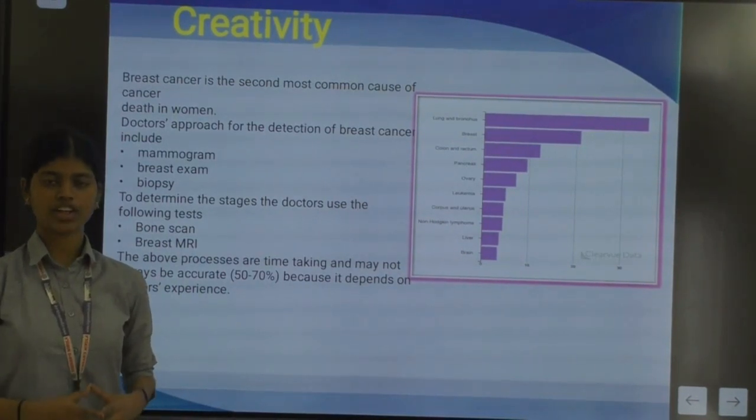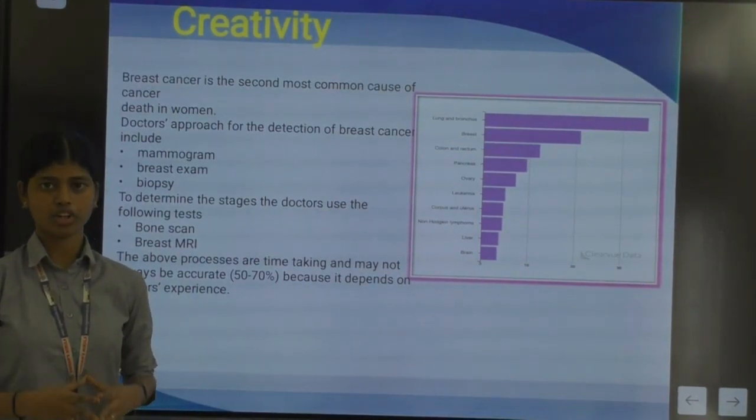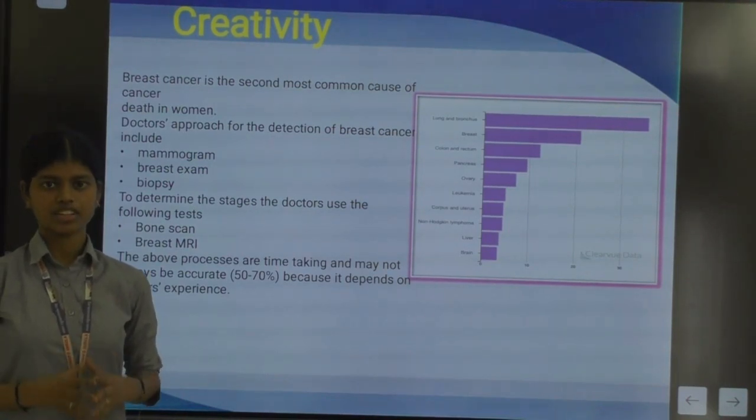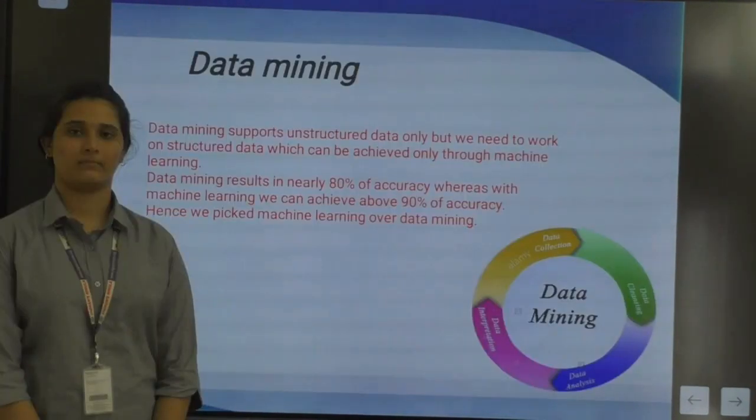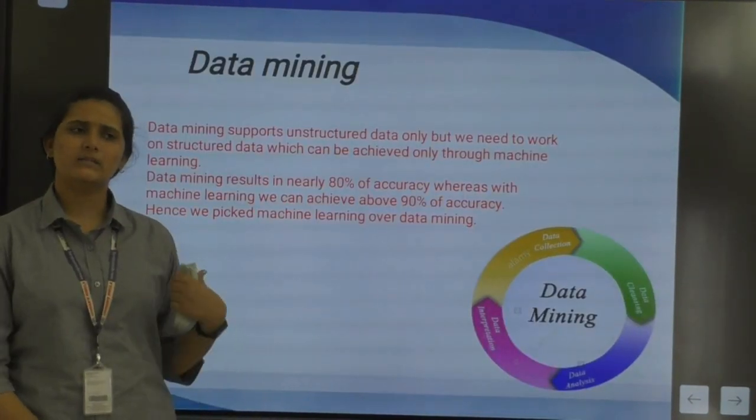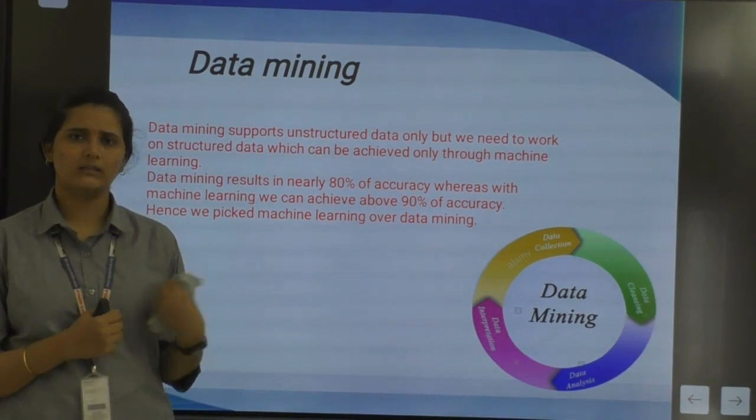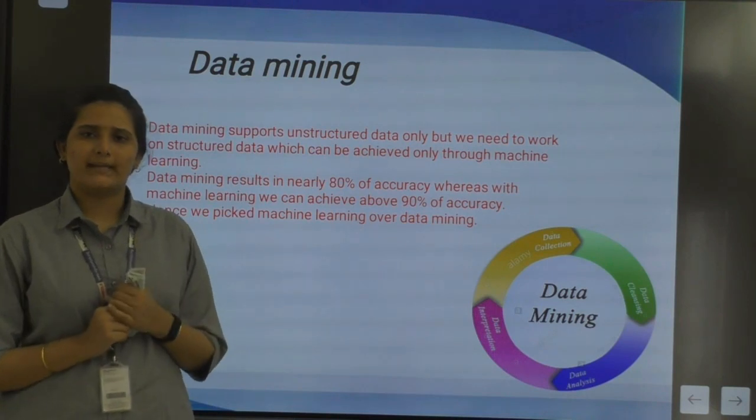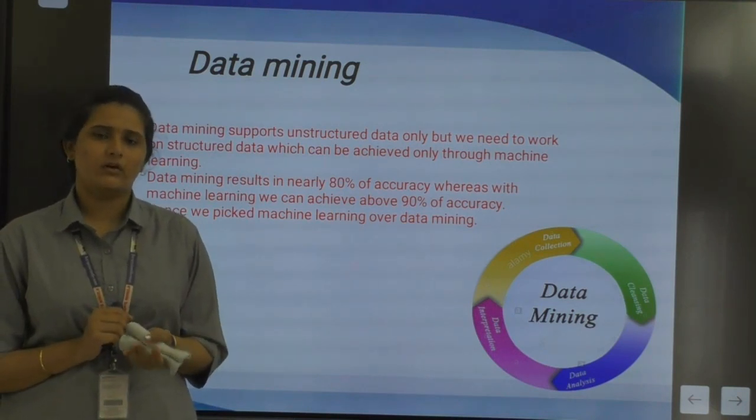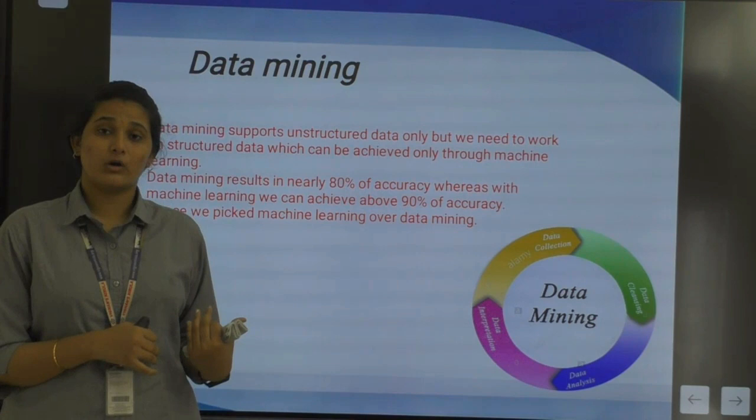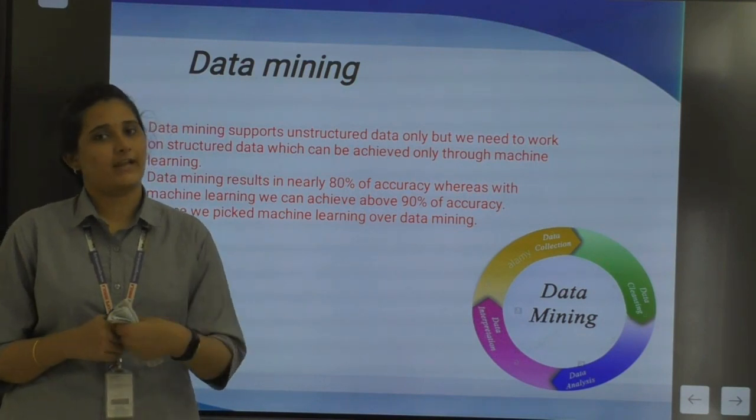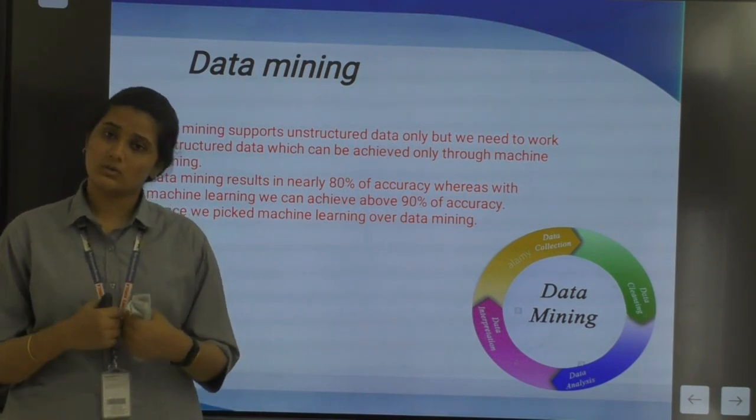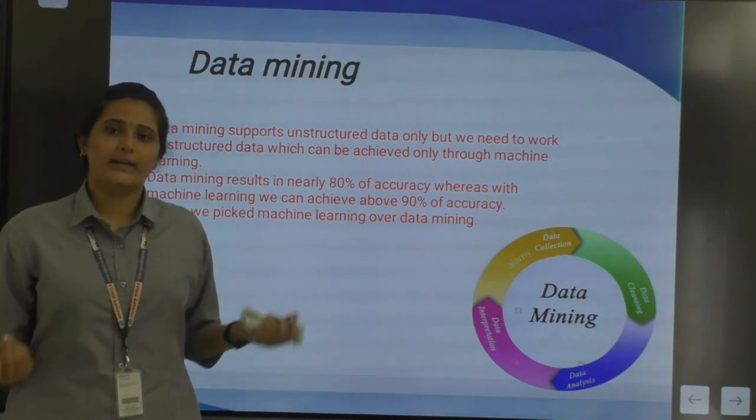Early diagnosis with accurate prediction can be achieved using automation, which helps in determining the stage early in time. Techniques like data mining and machine learning can be used to solve this problem. Data mining deals with unstructured data, but we have our data in structured format. This can be achieved using machine learning. Through data mining, we achieve only an accuracy level of 80%, but through proper models of machine learning, we can achieve an accuracy level of 90%. So we have chosen machine learning over data mining.